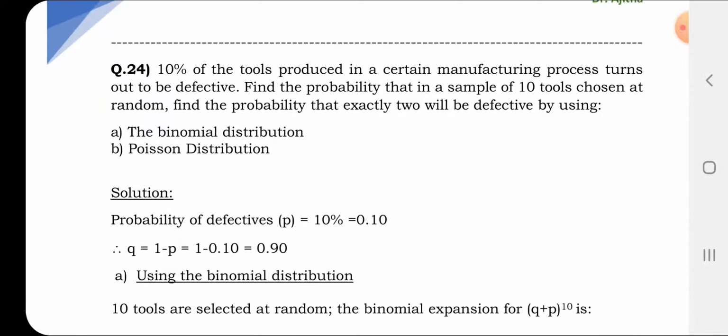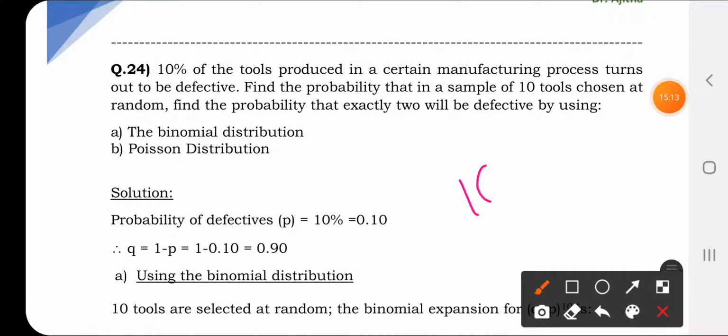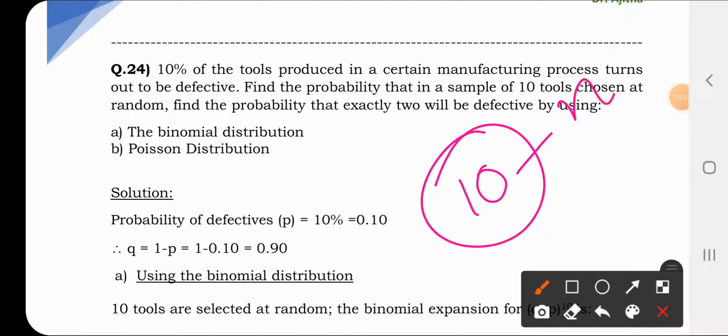Next, you have to find the probability that in a sample of 10 units, chosen at random, exactly 2 houses are getting fire. So n is 10, and r is equal to 2. Two houses are getting fired.